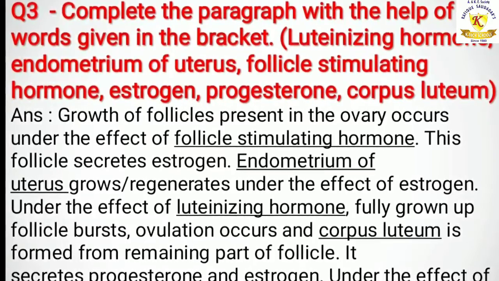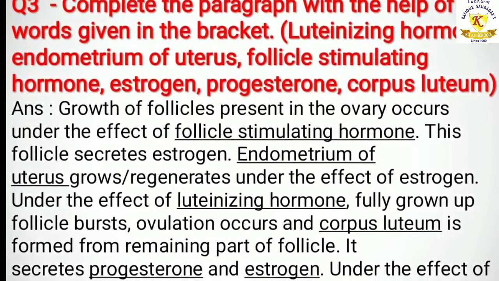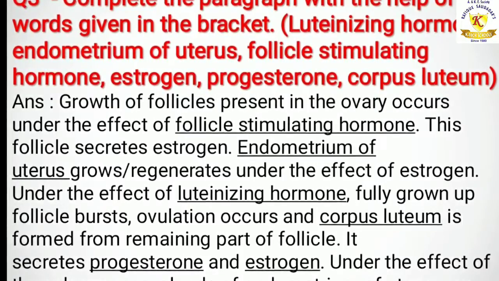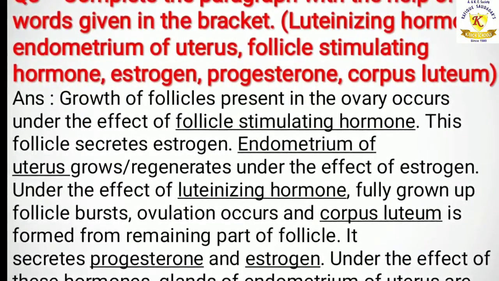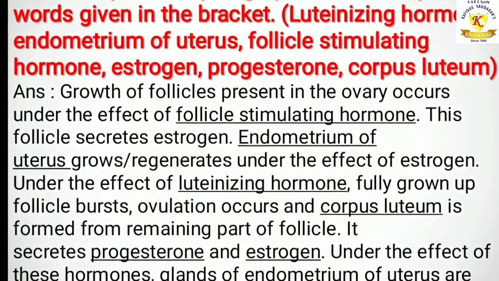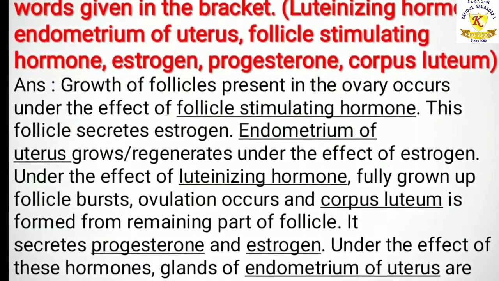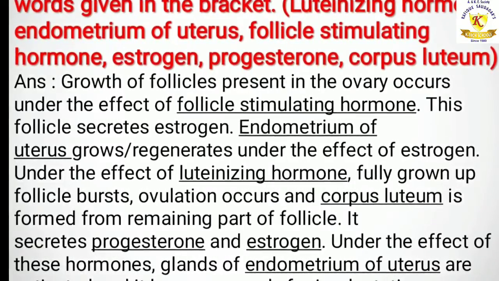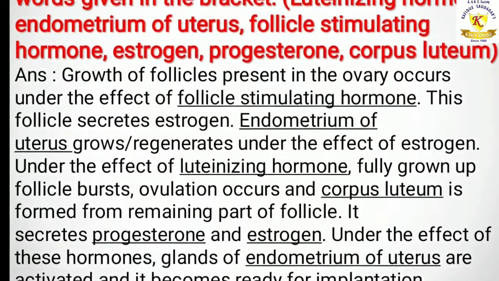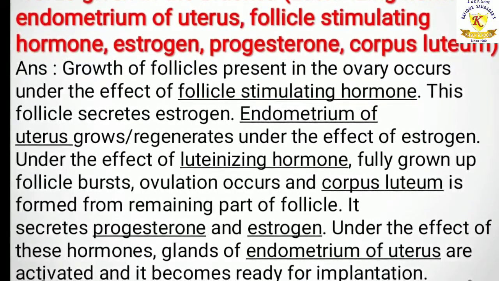This follicle secretes estrogen. Endometrium of uterus grows or regenerates under the effect of estrogen. Under the effect of luteinizing hormone, fully grown up follicle bursts, ovulation occurs and corpus luteum is formed from remaining part of follicle. It secretes progesterone and estrogen. Under the effect of these hormones, the glands of endometrium of uterus are activated and it becomes ready for implantation.